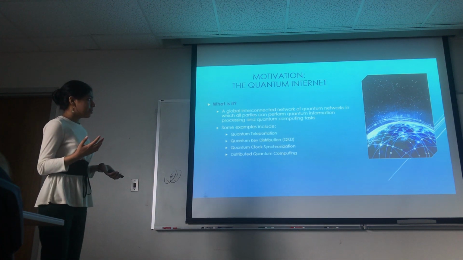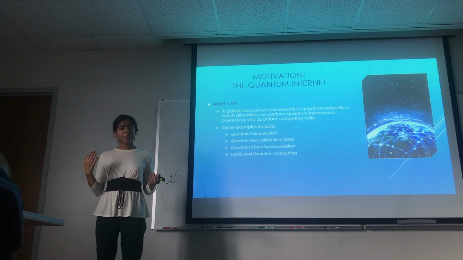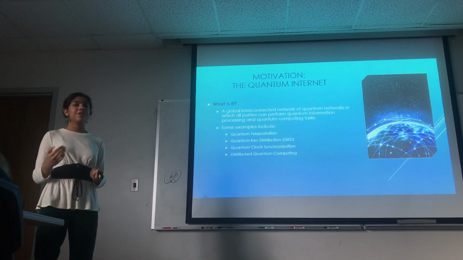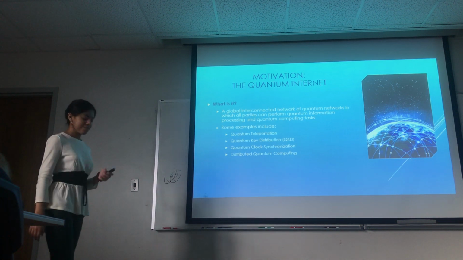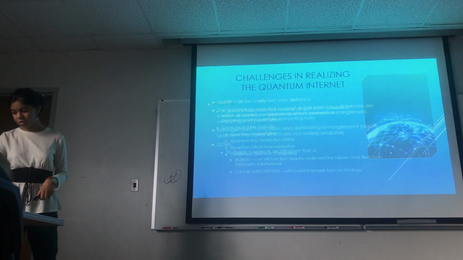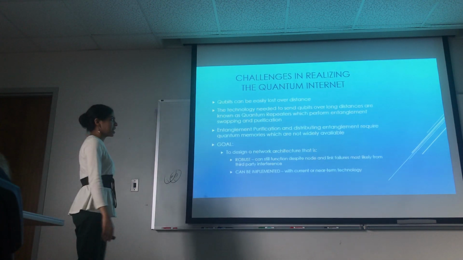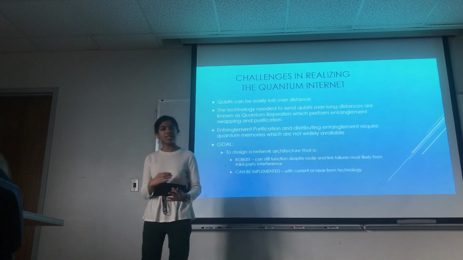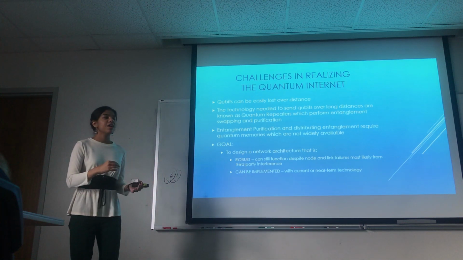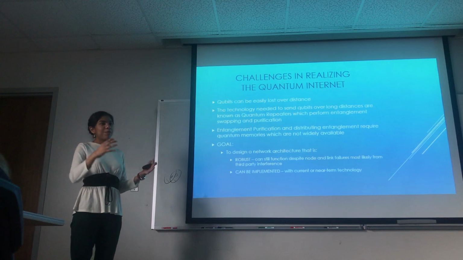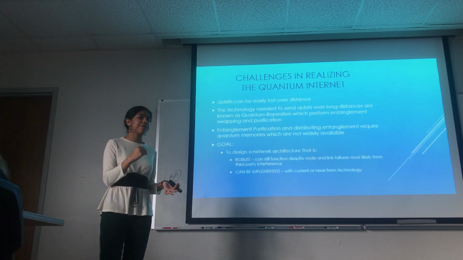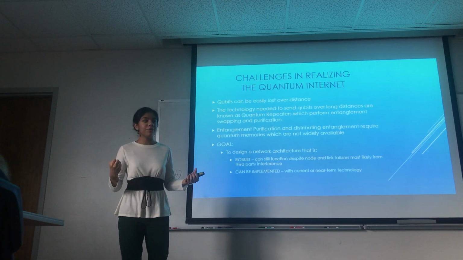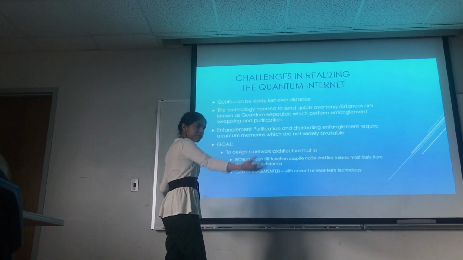So what do we need now? We need a quantum encryption system that even a quantum computer cannot crack. And in order to do that, we need to realize the quantum internet. So there are some challenges in realizing the quantum internet. For one, a qubit is so fragile. It is so easy to disturb its state. It just messes up with the slightest bit of noise. And also, fiber optic cables are so lossy. Their physical properties themselves can absorb the qubit to where it cannot even reach where it wants to go.